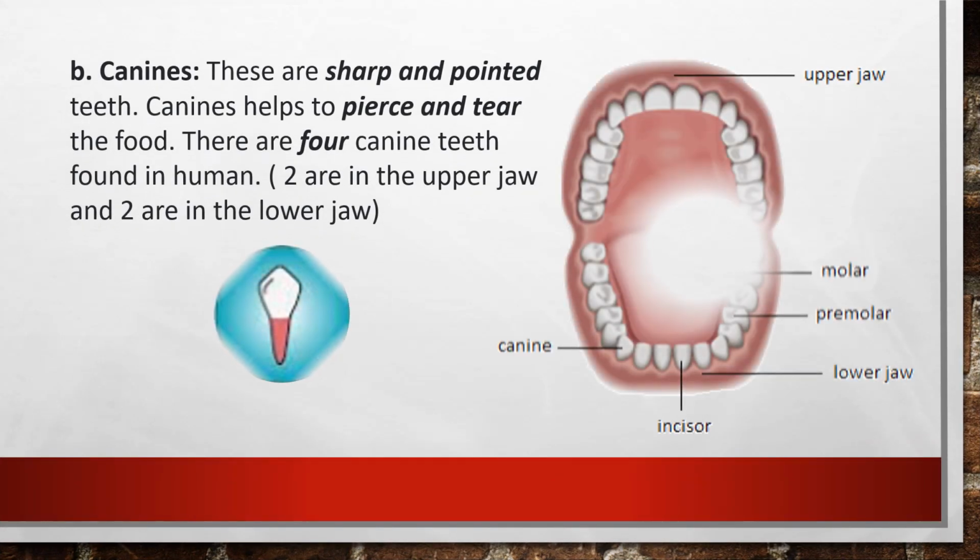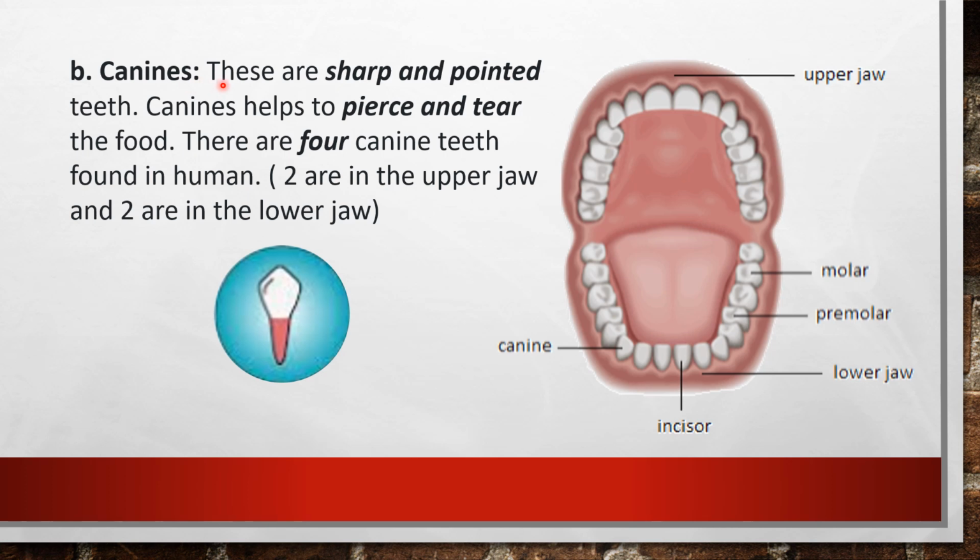Next type is canines. C-A-N-I-N-E-S, canines. How a lion or tiger, or carnivorous animals, eat food. After capturing the prey, they tear the flesh using their sharp teeth. When a lion opens its mouth, you can see at the side of the mouth two teeth that are very sharp. That kind of teeth are called canines.